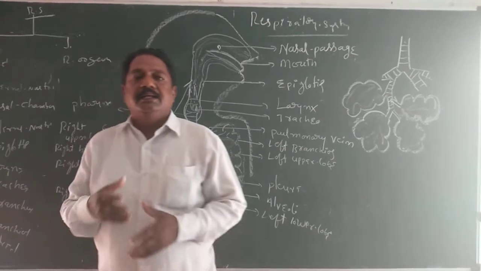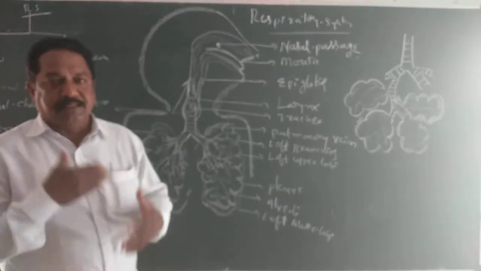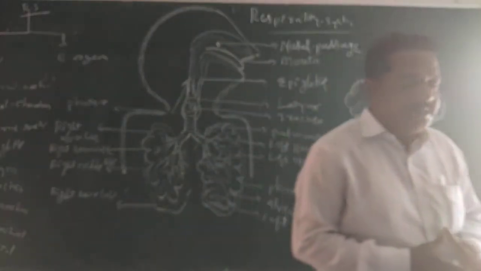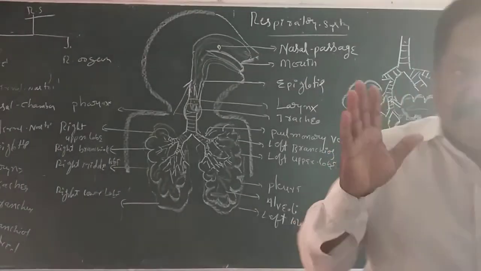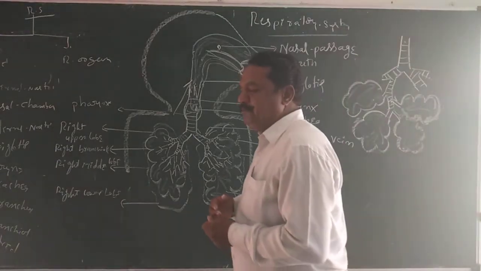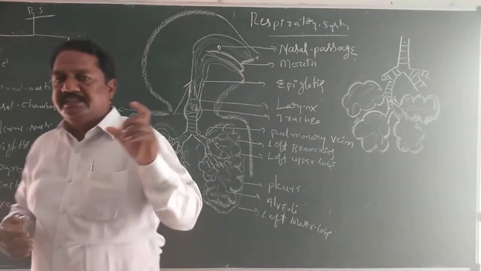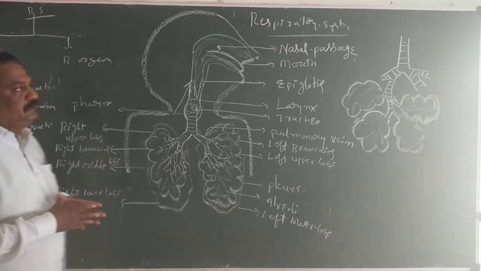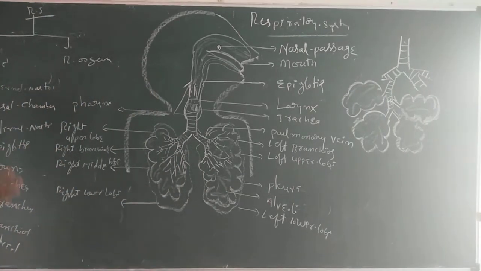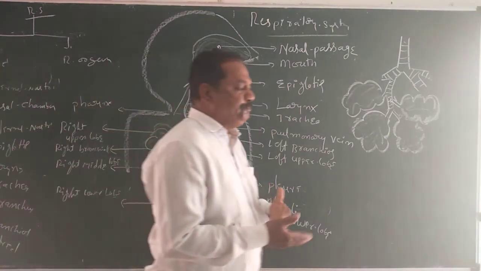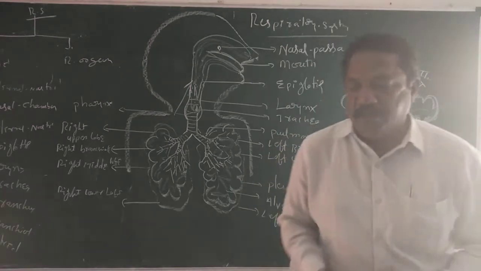After the respiratory gases enter the cytoplasm, cellular respiration takes place. It also takes place in three phases: glycolysis, Krebs cycle, and electron transport. Through these three phases, complete energy can be liberated. That's why our respiratory system is broadly classified into three main categories: external respiration, internal respiration, and cellular respiration.